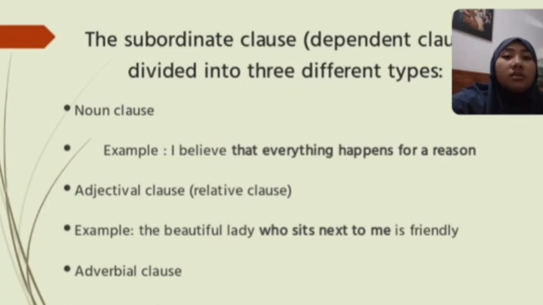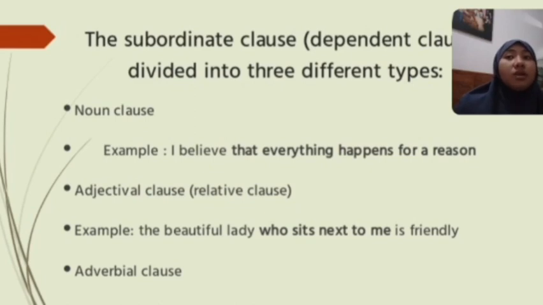The second is the adjectival clause. Adjectival clauses are called relative clauses. For example, the beautiful lady who sits next to me is friendly. In this sentence, the adjectival clause is who sits next to me. An adjective clause, also called a relative clause, is a clause that modifies a noun.